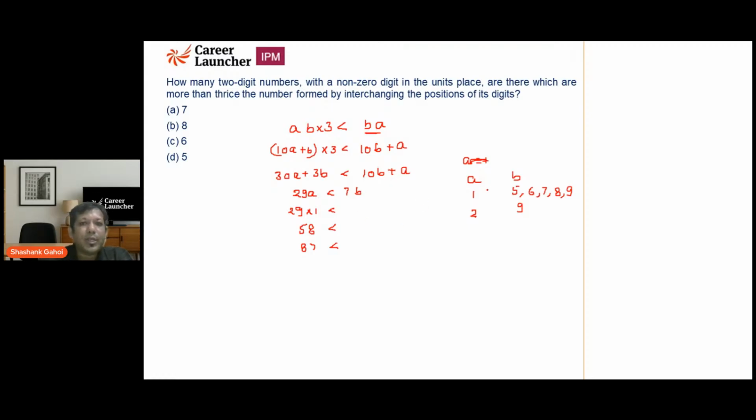So what are the possible numbers I can get? My initial number was ab, so it can be 15, 16, 17, 18, 19, as well as 29. So 1, 2, 3, 4, 5, and 6. So my answer to this question is going to be option B, that is 6 different numbers are possible for which, when you interchange the digits, the number becomes more than thrice. I hope everyone understood this question.